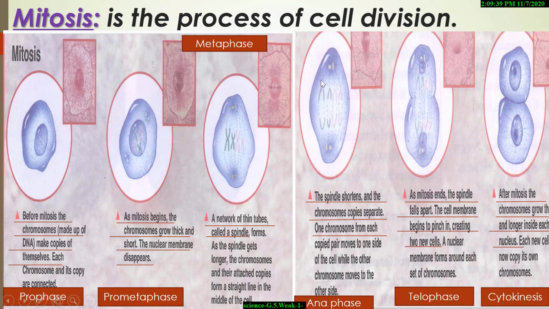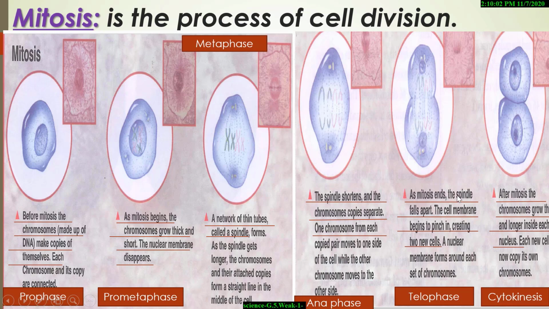Middle of the cell. But what happens in the anaphase? Anaphase, the spindle shortens and the chromosome copies separate. One chromosome from each copy pair moves to one side of the cell while the other chromosome moves to the other side. What happens in the telophase?